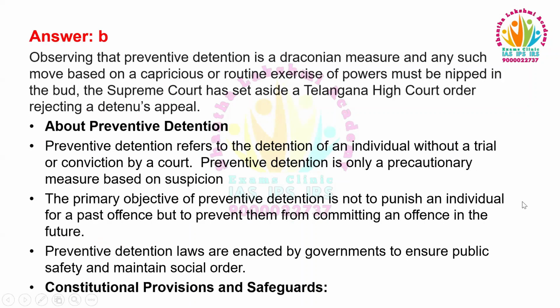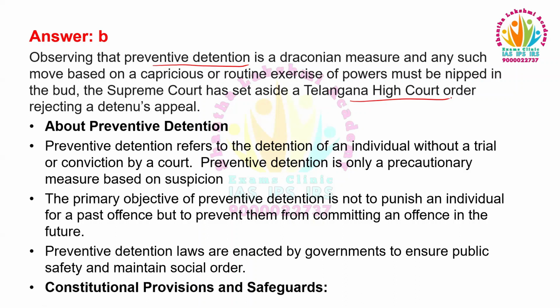This was in the news recently, observing that preventive detention is a draconian measure and any such move based on capricious or routine exercise of powers must be nipped in the bud. The Supreme Court has set aside a Telangana High Court order rejecting a detainee's appeal.